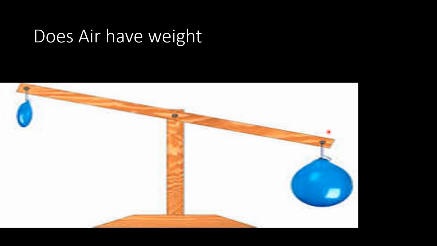The rod bends to this side more. So when a rod bends to one side, what does that mean? It means that this side has more weight. Now just think why this has more weight. Yes, because it has more air. That answers our question. Yes, air has weight, isn't it?